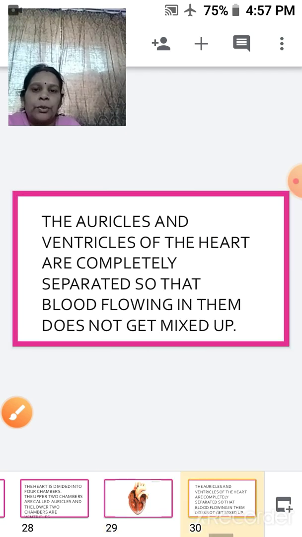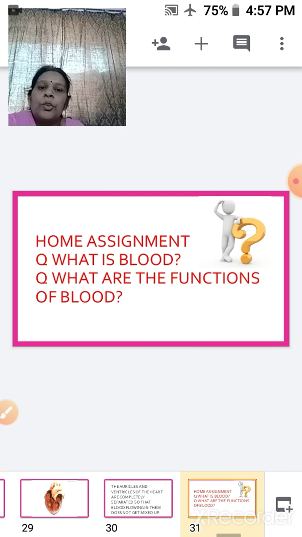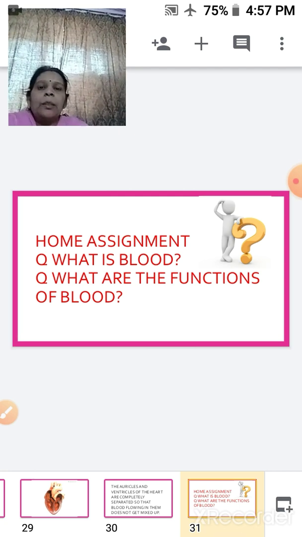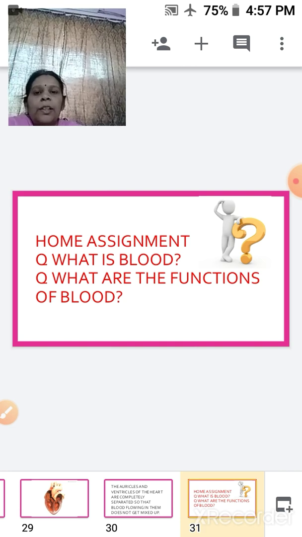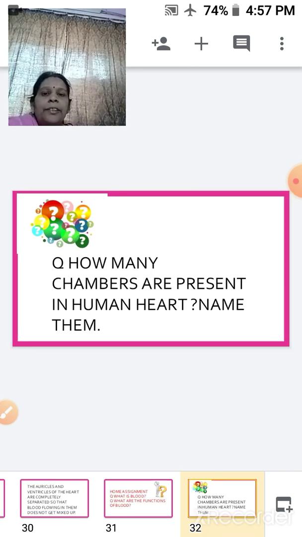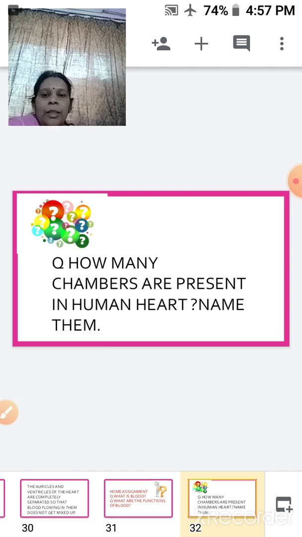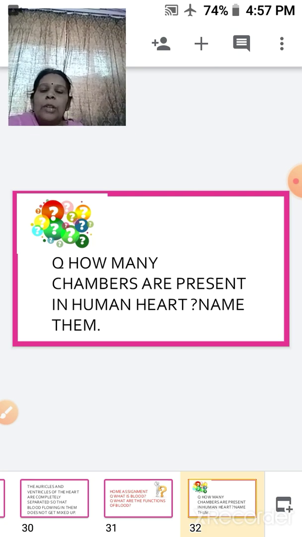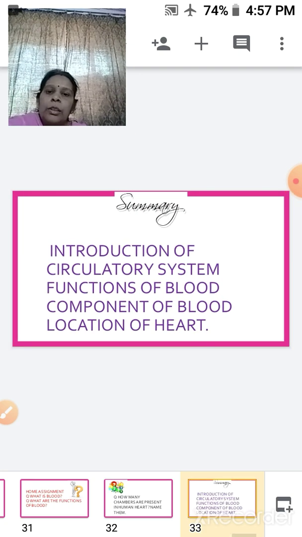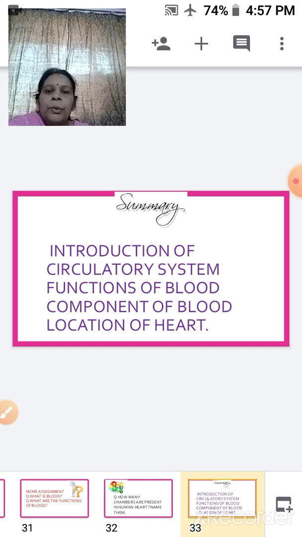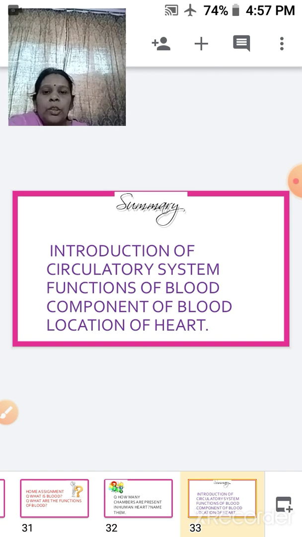So for today, the assignment is you will be writing what is blood and what are the functions of the blood. The next question is how many chambers are present within the human heart, and you have to name them. I hope you have understood the circulatory system, functions of the blood, components of the blood, the location and the structure of the heart.